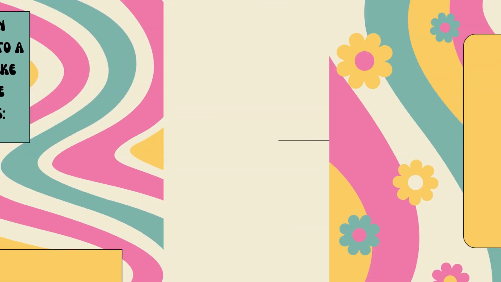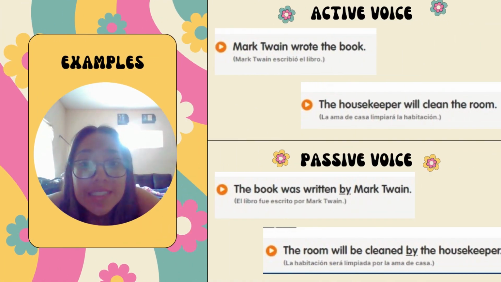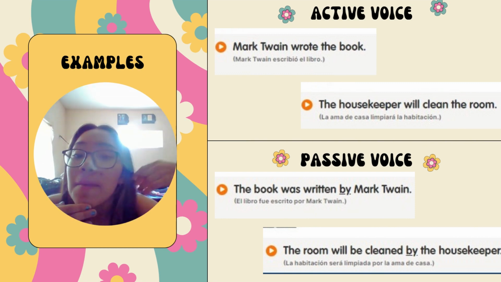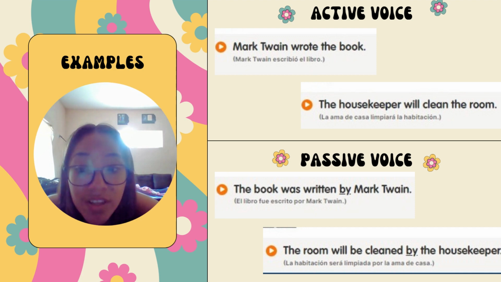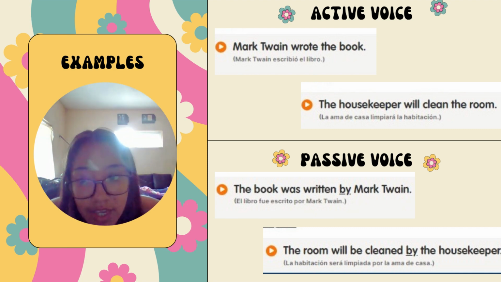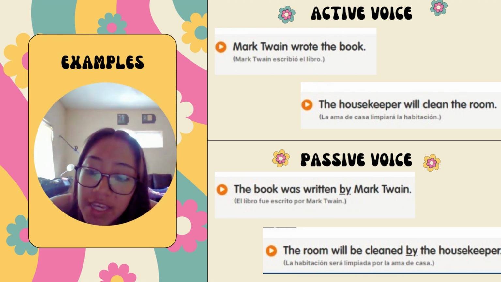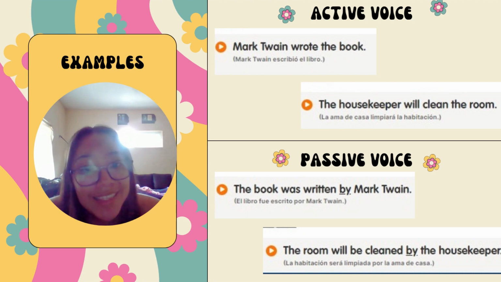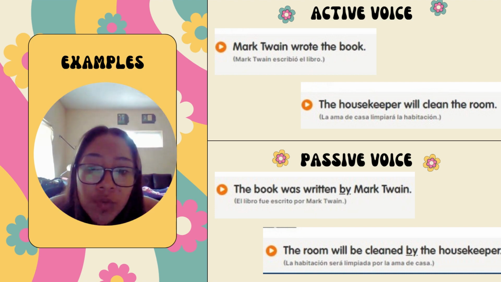Now, for example, the active: Mark Twain wrote the book, and the passive: The book was written by Mark Twain. Example 2. The active: The housekeeper will clean the room. The passive: The room will be cleaned by the housekeeper.